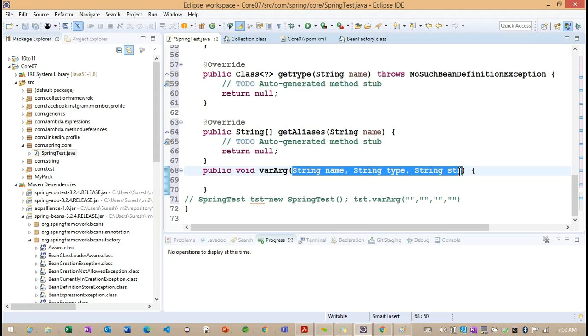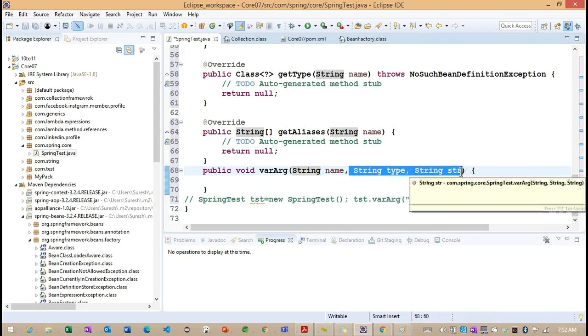If you try to add 2 parameters, it's going to give an error. And if you try to add 4 parameters also, it's going to give an error here. Getting the point? So dynamically, we cannot add parameters, or we cannot increase or decrease the parameters when we are declaring like this.